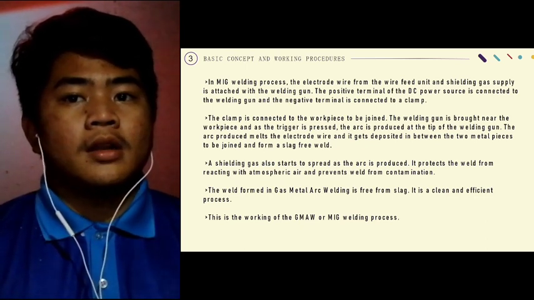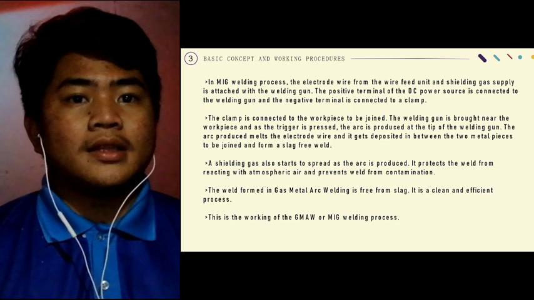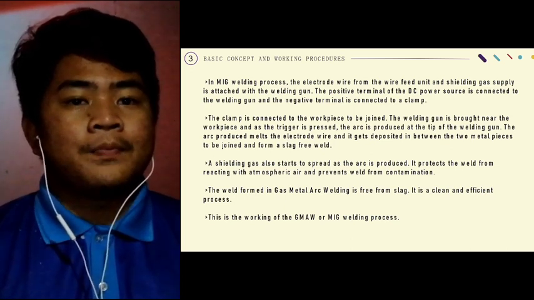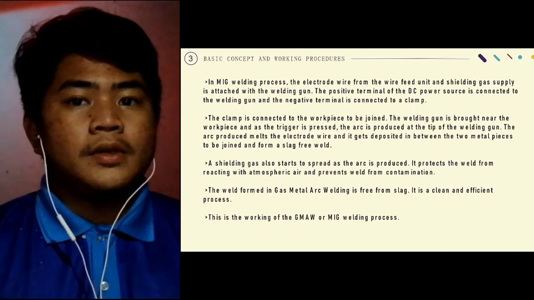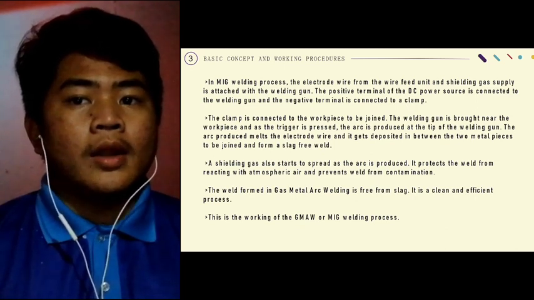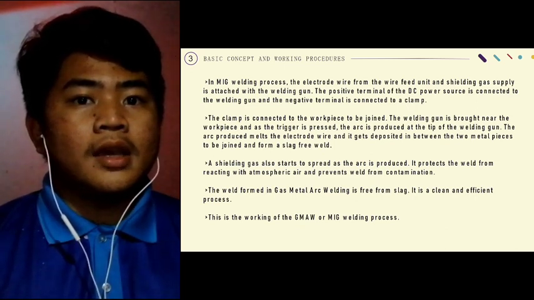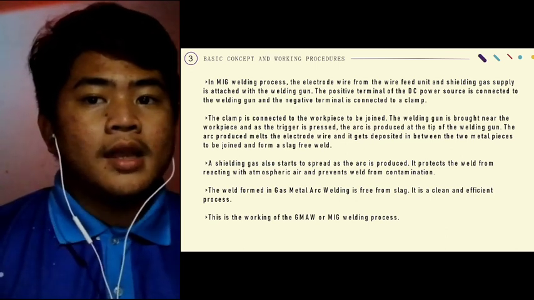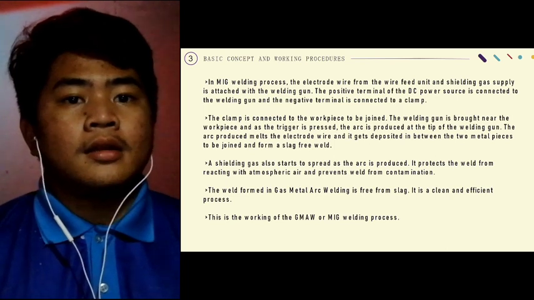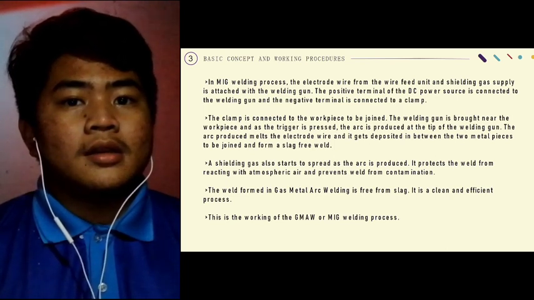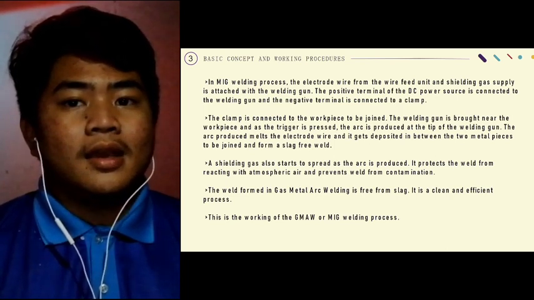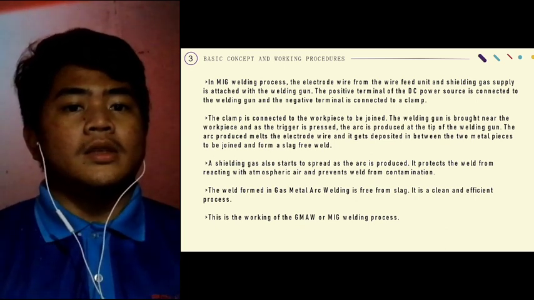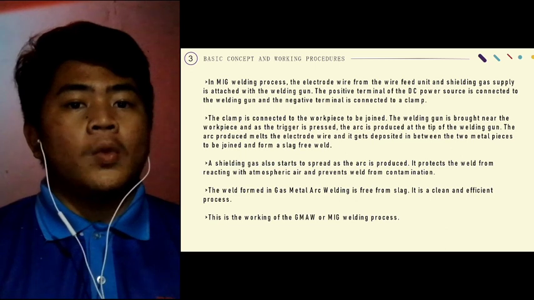The positive terminal of the DC power source is connected to the welding gun, and the negative terminal is connected to a clamp. The clamp is connected to the workpiece to be joined. The welding gun is brought near the workpiece, and as the trigger is pressed, the arc is produced at the tip of the welding gun. The arc produced melts the electrode wire, and it gets deposited in between the two metal pieces to be joined and forms a slag-free weld.